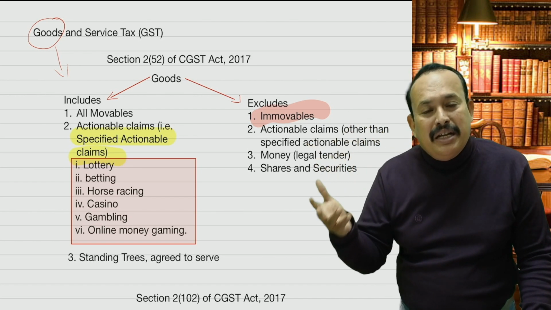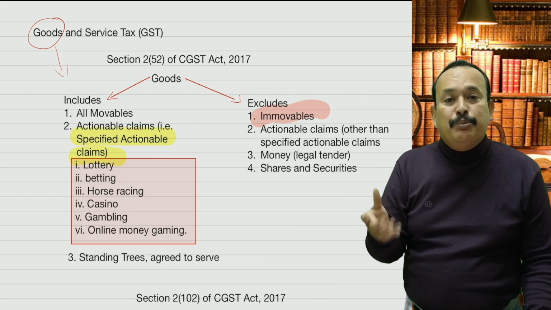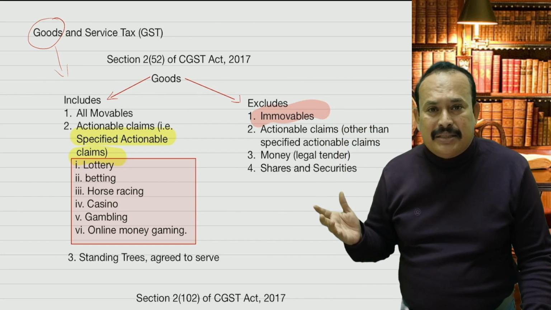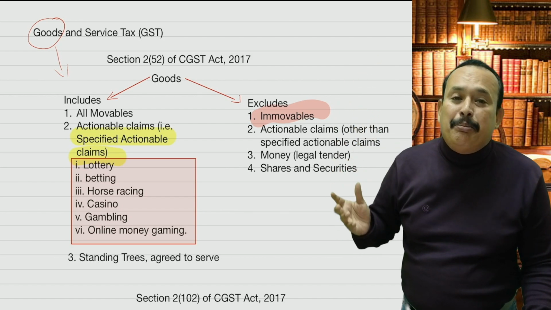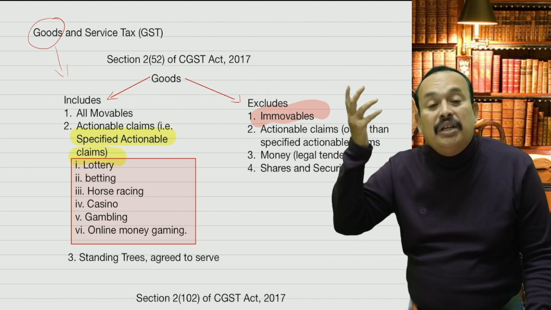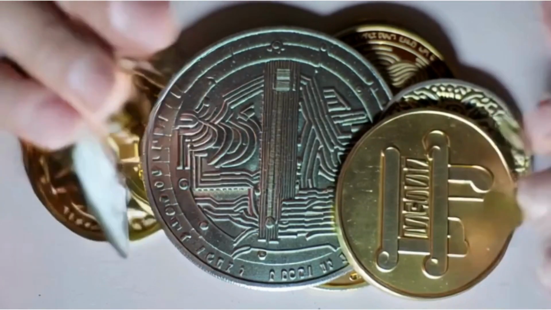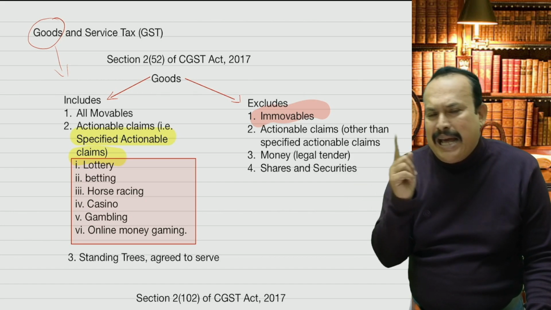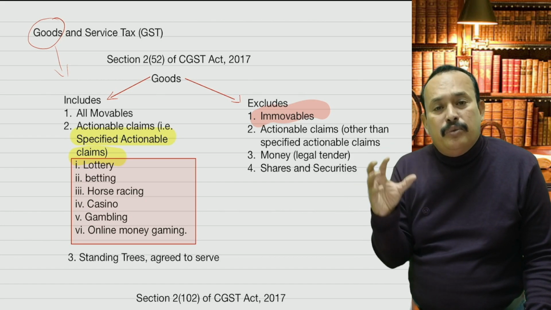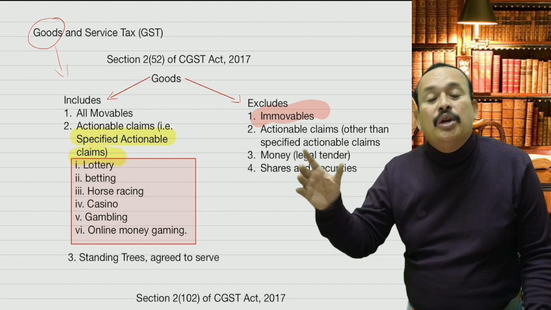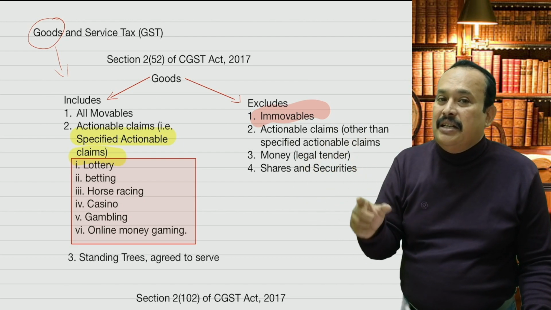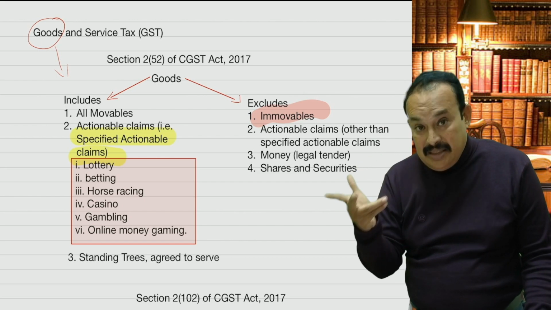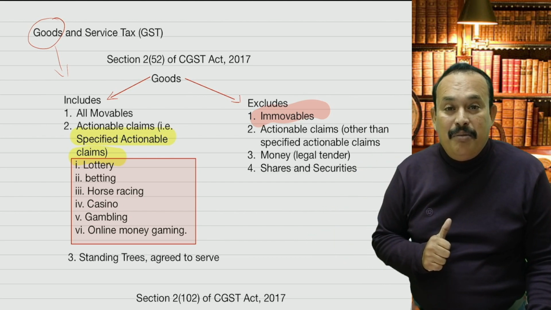Example, numismatic value. For example, I have with me coins traded during the period of the Cholas, the Mauryas, Ashoka, and Shivaji Maharaj. Those are not legal tender. Resultantly, that type of currency we call numismatic value, which is not a legal tender. If it is not legal tender, then it is called goods and will attract GST. Got the clarity, my dear friends?